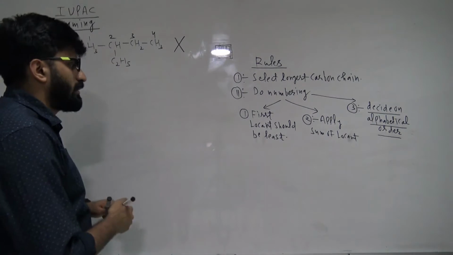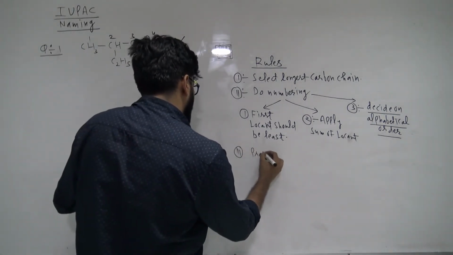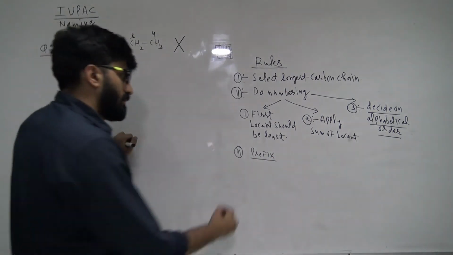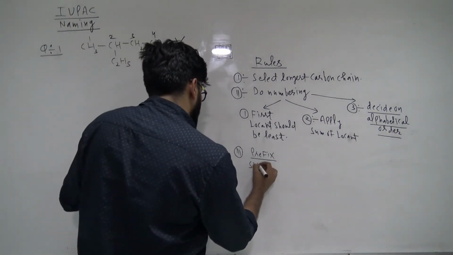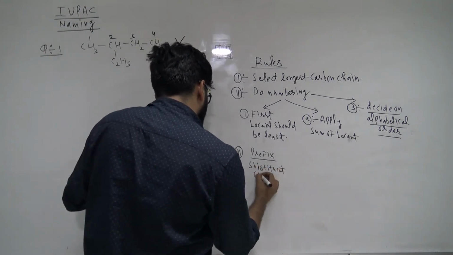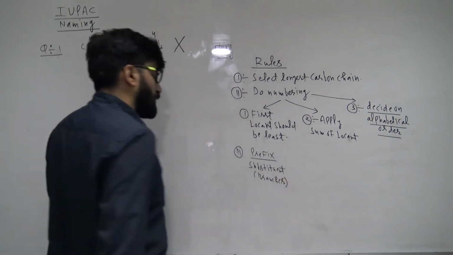So third, after numbering, how do we write the name? First we write the name of the prefix. For which thing will we use a prefix? For substituents or branches, like methyl, ethyl, propyl, butyl, nitro, chloro, fluoro, bromo.